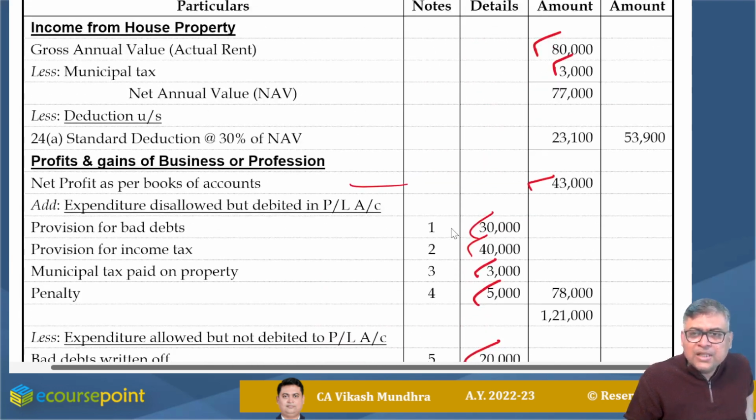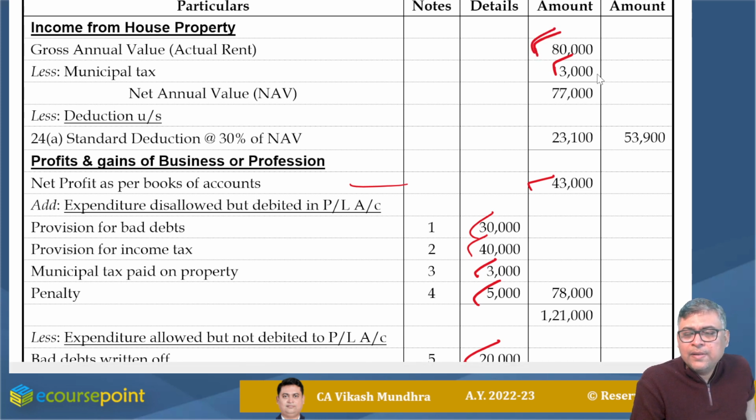While computing income from house property, no information regarding standard rent, etc. is given. So we will consider 80,000 as an annual rent, as reduced by 3,000 municipal tax, 77,000 we got as net annual value. Interest on loan is not there. So one deduction is available, that is standard deduction at the rate of 30%. 77,000 multiplied by 30% comes to 23,100. Net 53,900 is considered as income from house property.